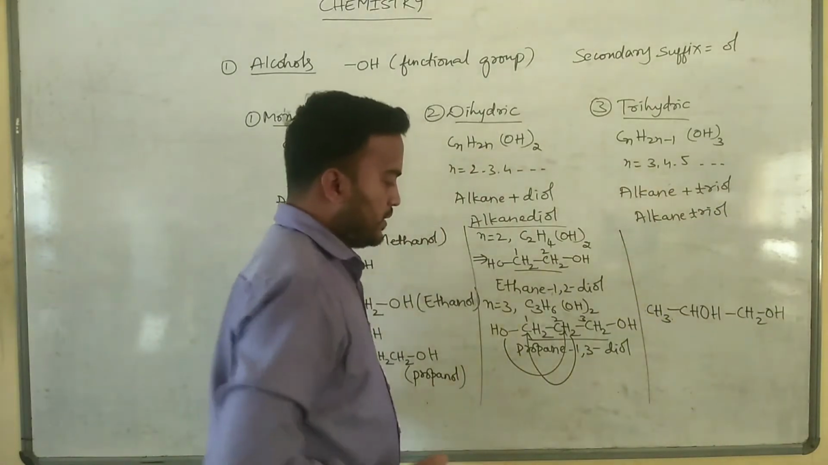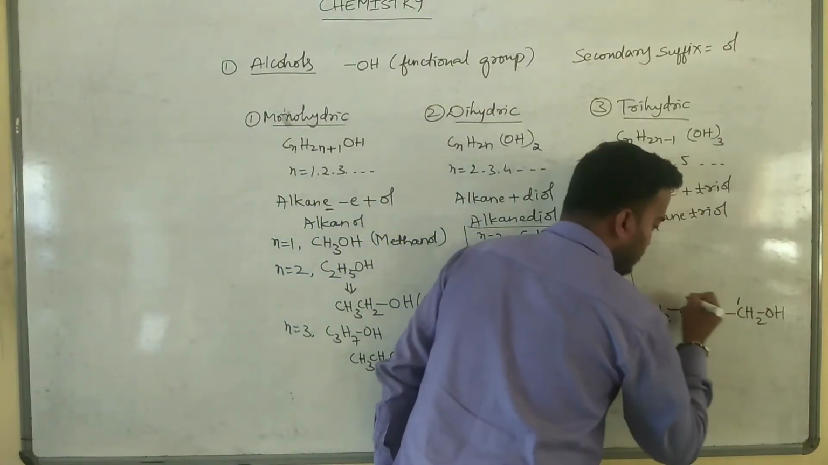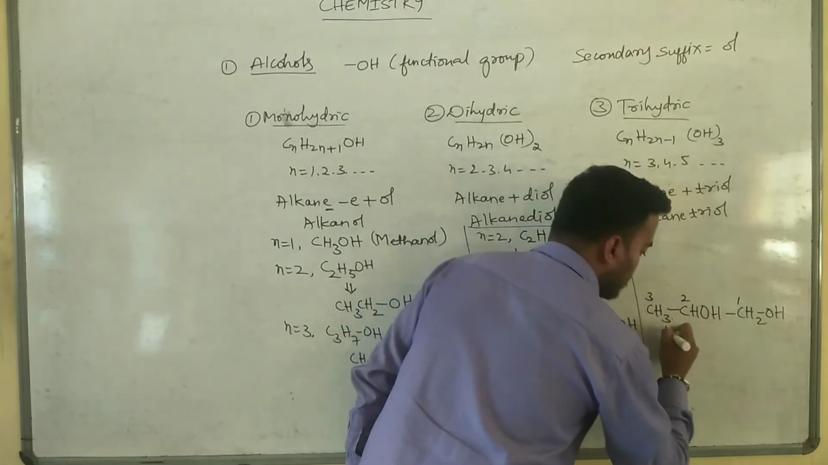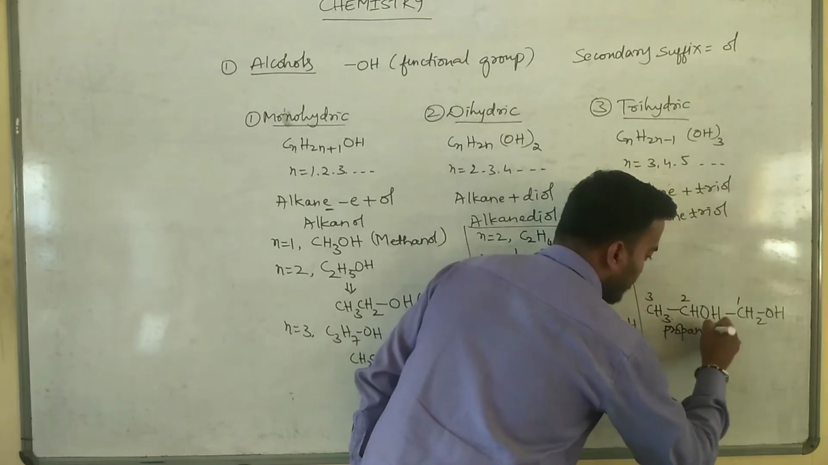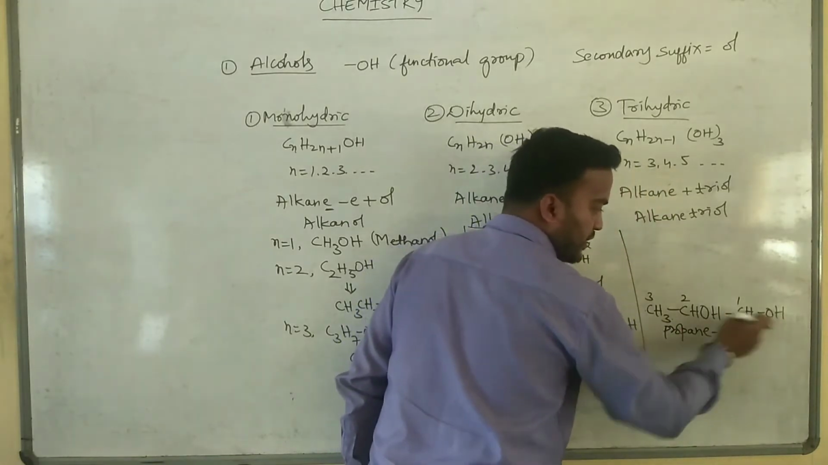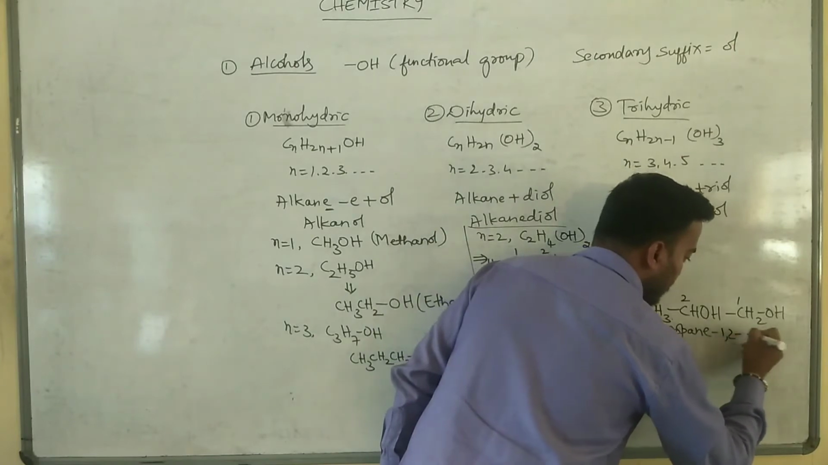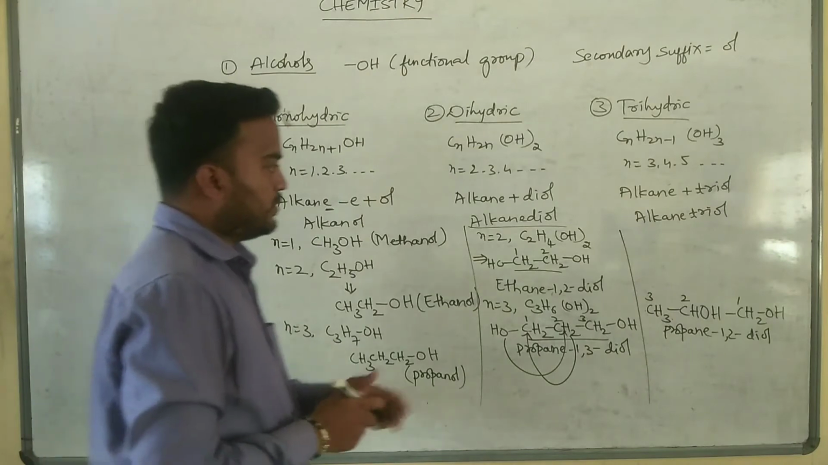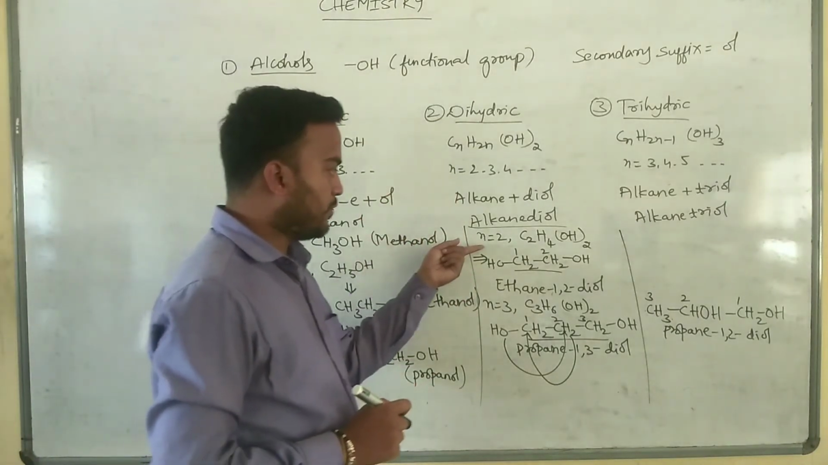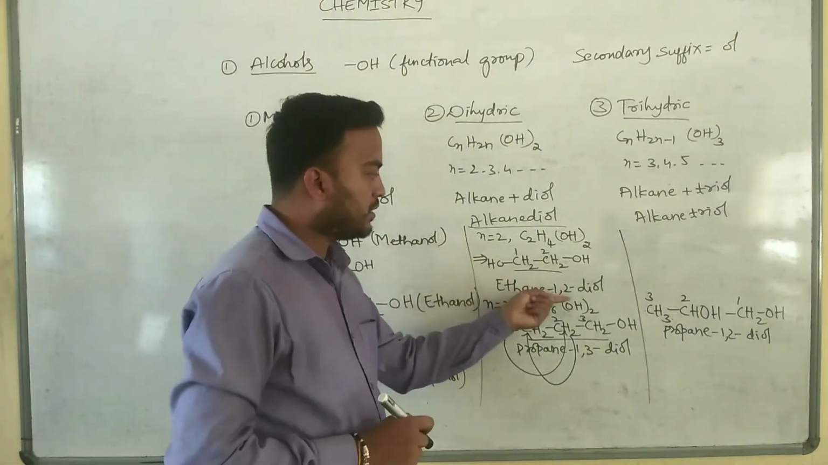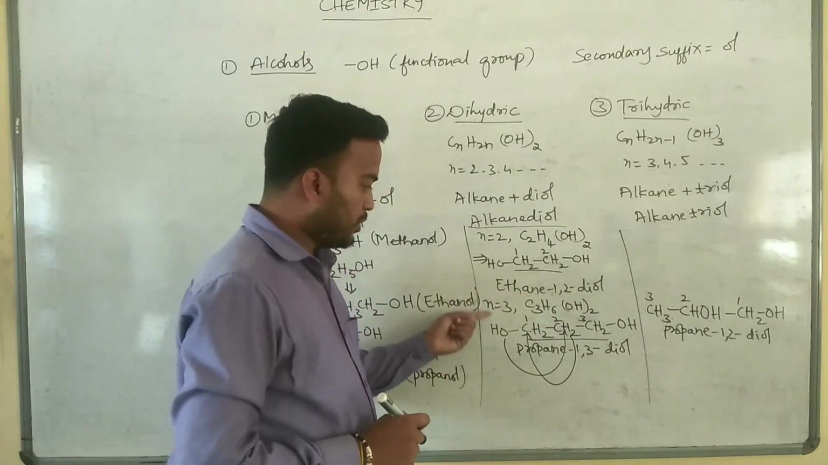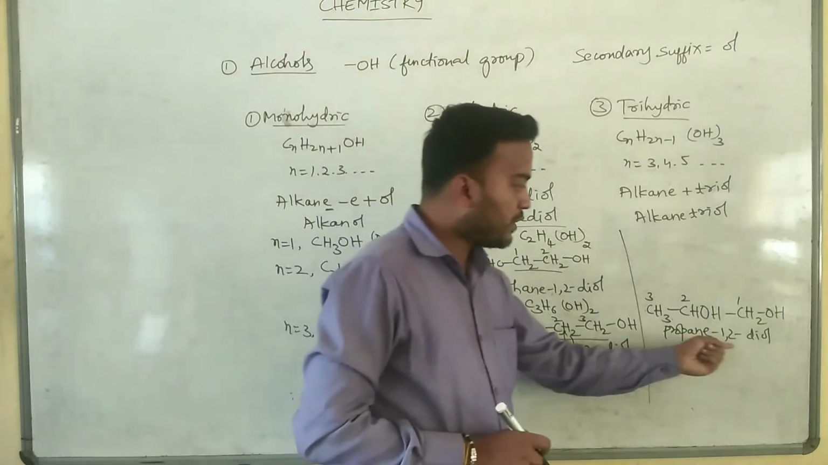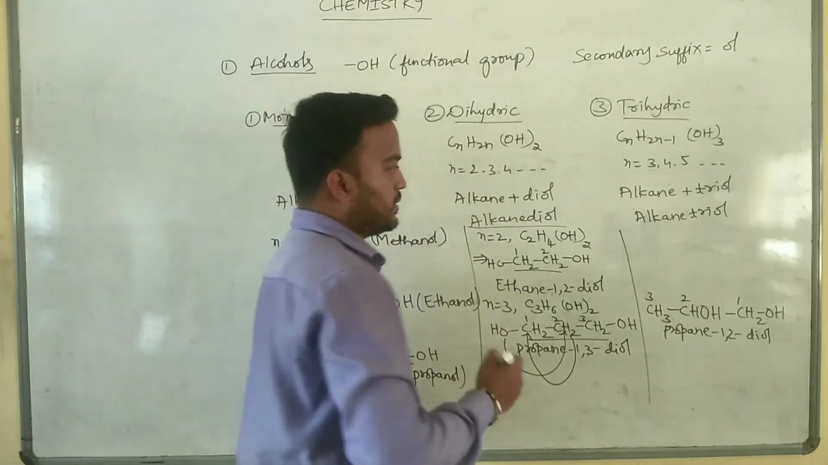Right? So numbering 1 2 3. There are 3 carbon atoms, 1 2 3. So what is the IUPAC name? Propane. OH group present in first and second carbon atom. 1, 2 diol. So for dihydric alcohols, when we put n is equal to 2, we will get ethane 1 2 diol. When we put n is equal to 3, we will get the propane 1, 3 diol as well as propane 1, 2 diol.